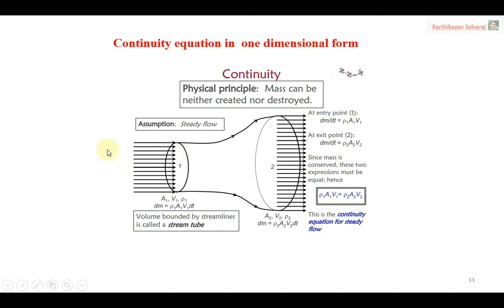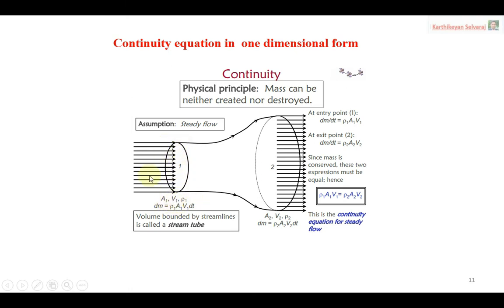This is the problem given. The amount of mass entering at point number 1, and the amount of mass leaving at point number 2. Suppose I want to apply the continuity equation, I need to follow the principle that mass is conserved. That means the amount of mass entering always equals the amount of mass leaving. If I follow that condition, then only I can apply the continuity equation. Then how can I calculate the mass term? I cannot get the mass term directly, but I have other parameters.